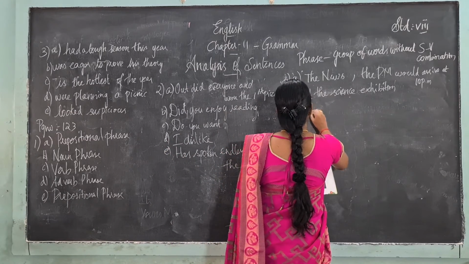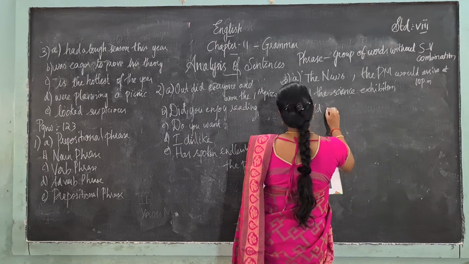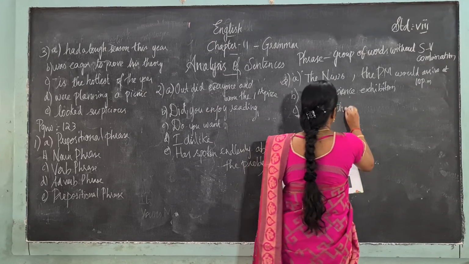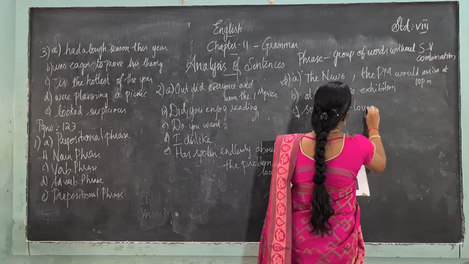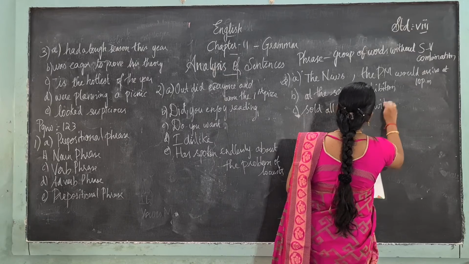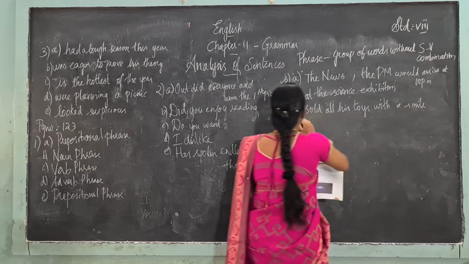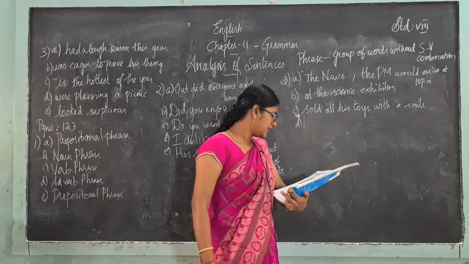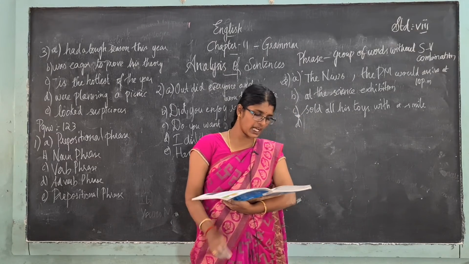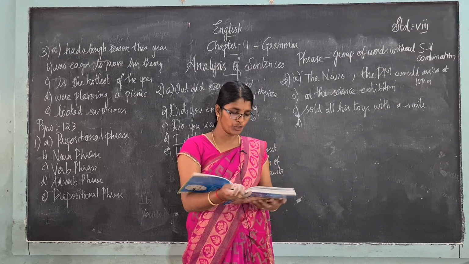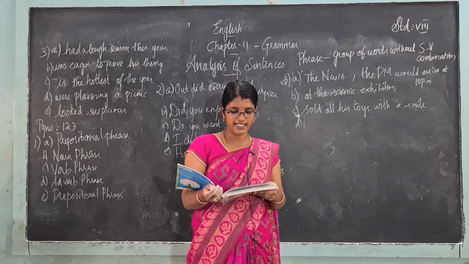Okay, sold all his toys with a smile. So all together is a verb phrase. Next, coming to the next one. D question. Have you been thinking about the scary story?